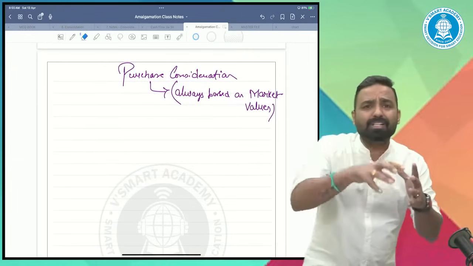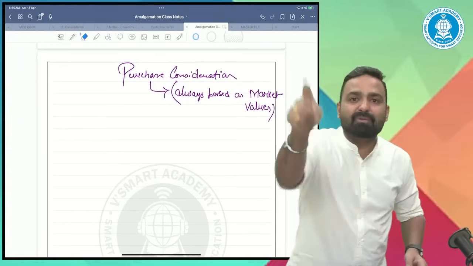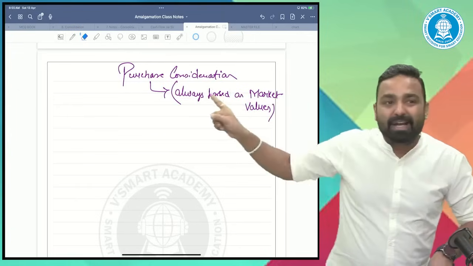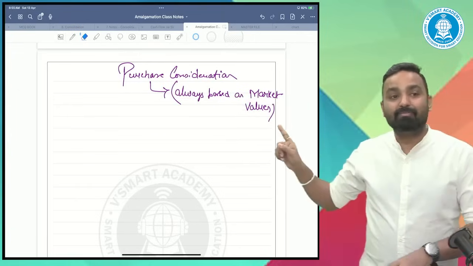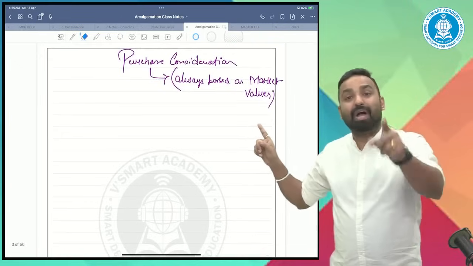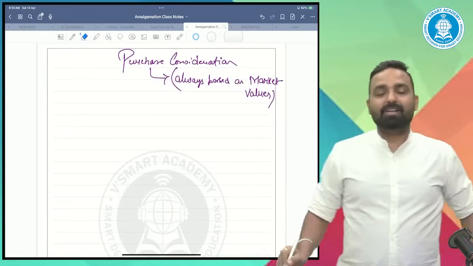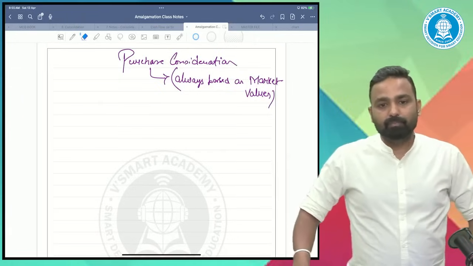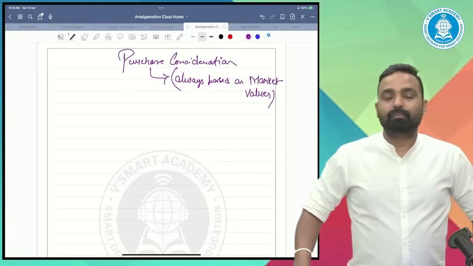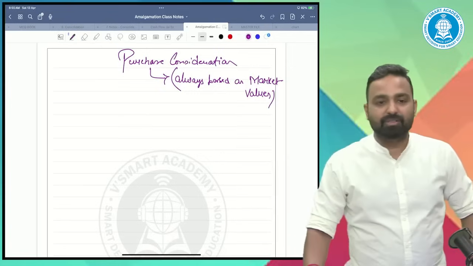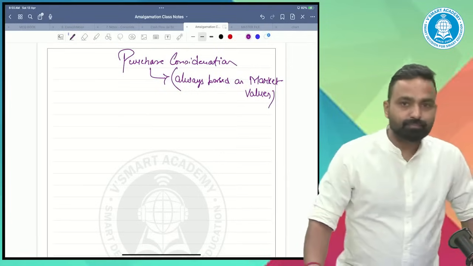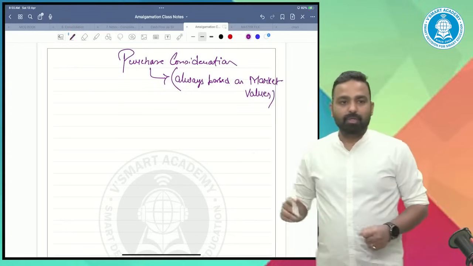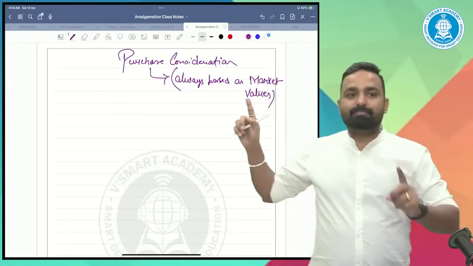Sir, why are you focusing so much on market value? Because some of the students get confused between the market value and the book value while calculating PC. This is the reason I'm saying, please consider market values only if you have those market values. Guys, understood or not? Everyone, please tell me, have you understood the concept or not? All right. Thank you so much. So the first golden rule is PC is based on market value.